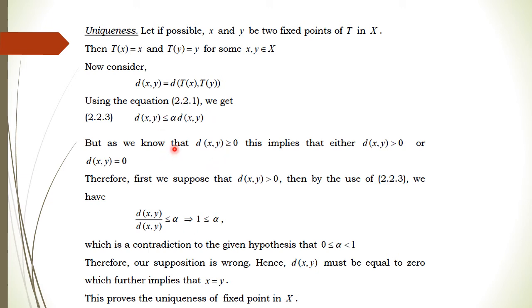So there is only one possibility left, that the distance between the two points x and y should be 0, which implies x should be equal to y by the definition of metric space. Whenever this distance is 0, the points are the same. So this implies x and y are the same. It means the fixed point is unique in X. So this proves that there exists a unique fixed point in the set X.